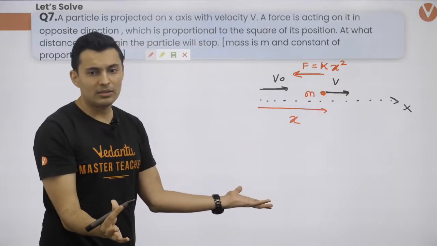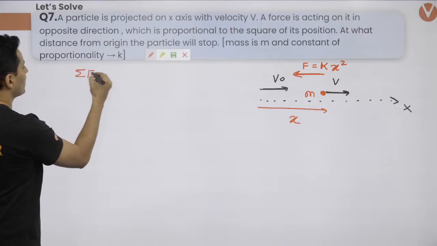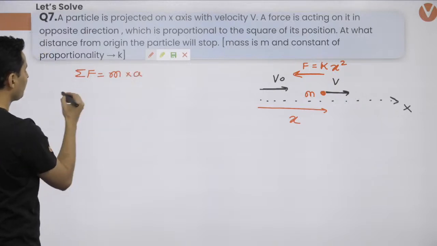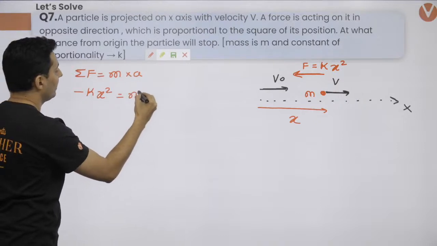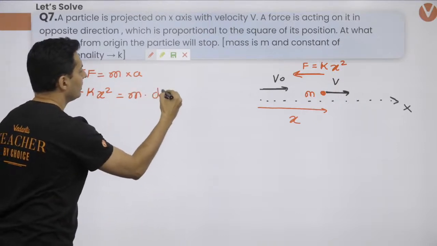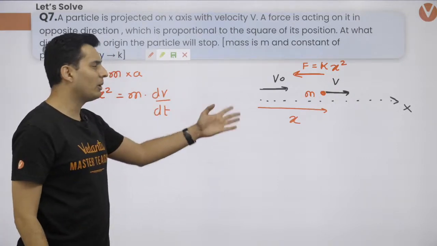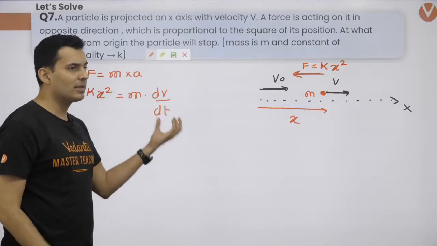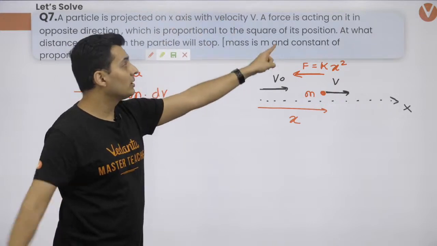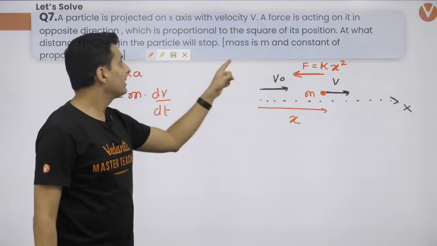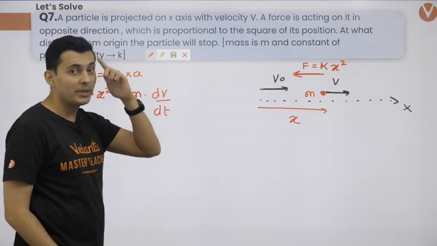If I have to write Newton's law equation, this is what I'm going to write. Net force is equal to mass into acceleration. Now the force is in the negative direction, so minus kx square is equal to mass into acceleration, which is dv by dt. Now you might be wondering why I wrote dv by dt. Guys, this is a problem on integration and derivatives, so obviously you need to get some derivative terms out here. No, it's not a spring, because the force is proportional to the square of x, not x. Be careful. If it was x, then I would treat it like a spring. It was simpler. This is x square, so be careful.